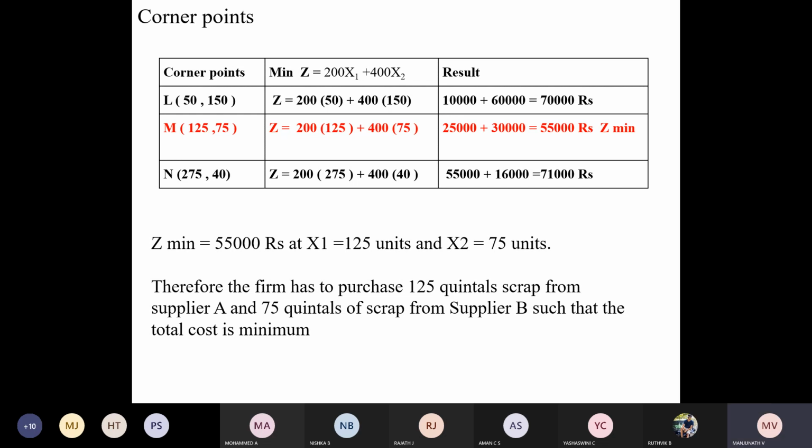Yes, sir. Rakshita? Same answer, sir, I got. Okay, good then. Aman, you got the same points? Yes, sir. Ultimate answer 70,000, 55,000 and 71,000. You got the same thing? Yes, sir. Then copy the slide. Copy the slide straight away.